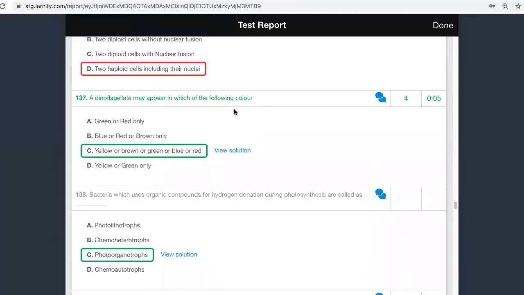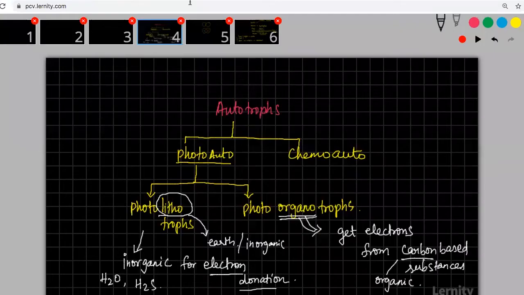Someone is asking what is the difference between electron donor and hydrogen donor. Both are the same thing. When water is broken down, it breaks into H+, which is a proton, another H+, and electrons, leaving oxygen.